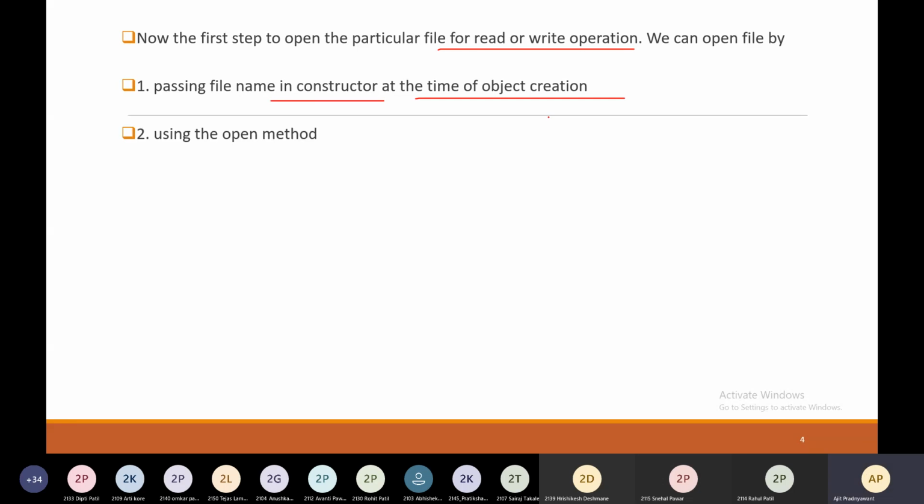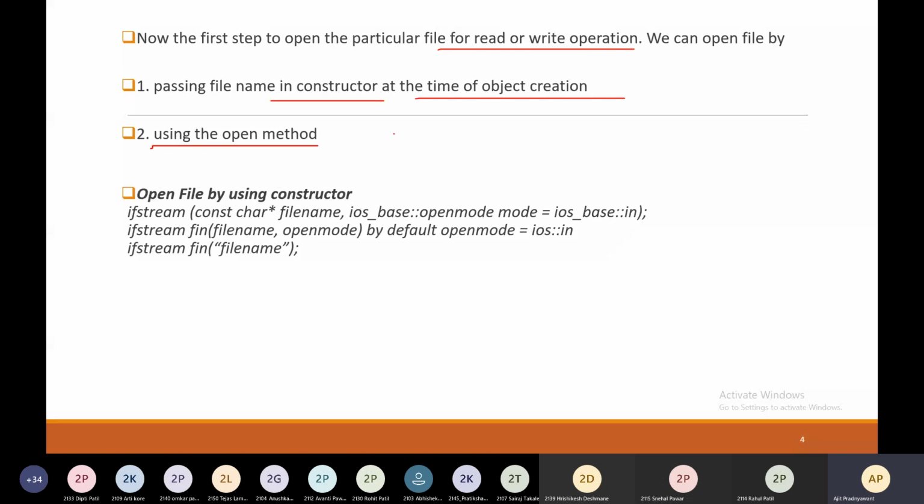And the second way is using the open method. So this is the way we can open a file using the constructor.